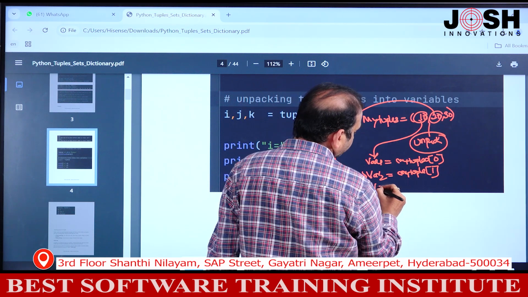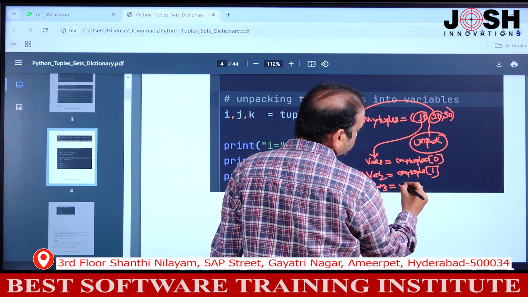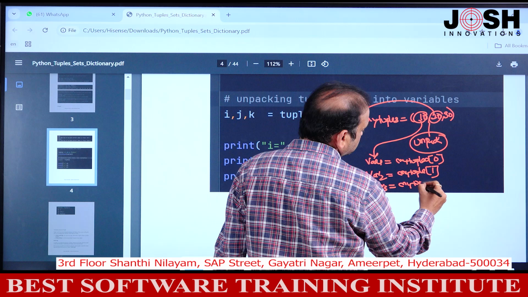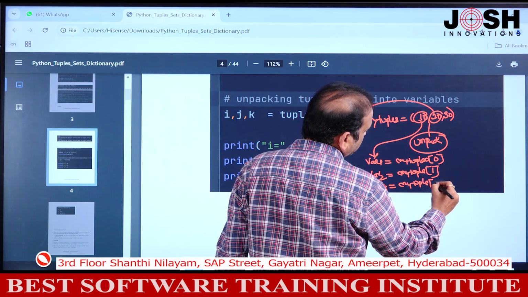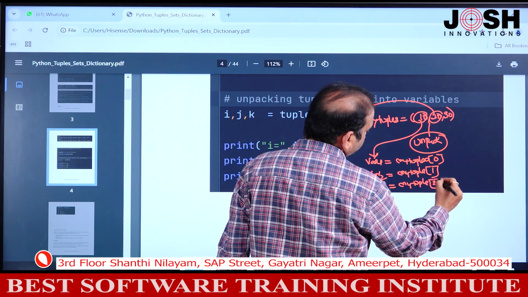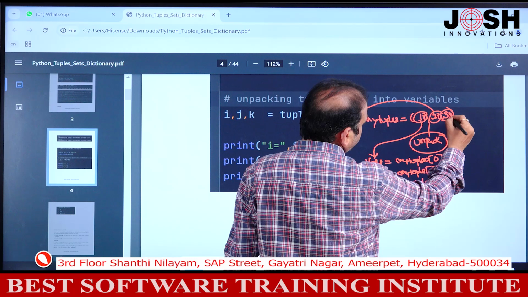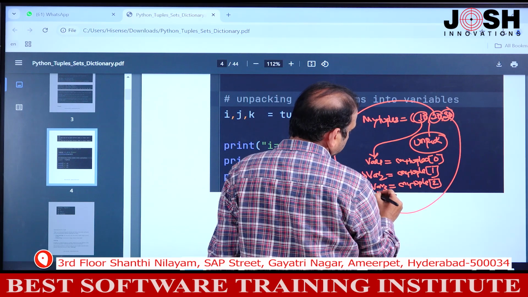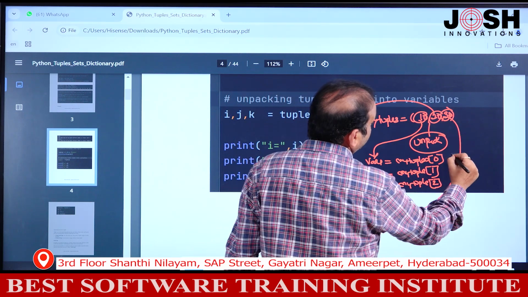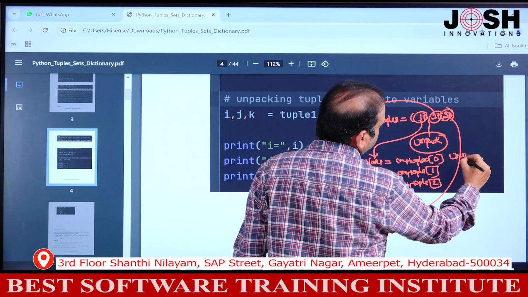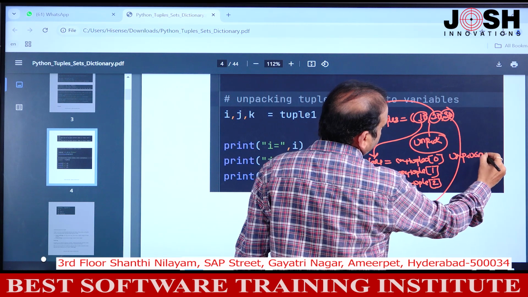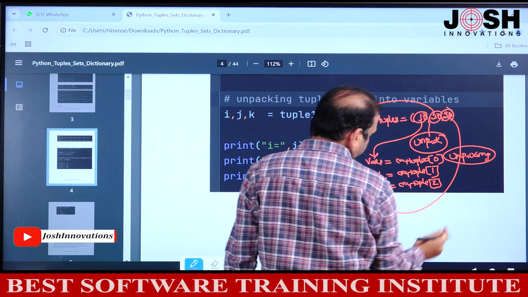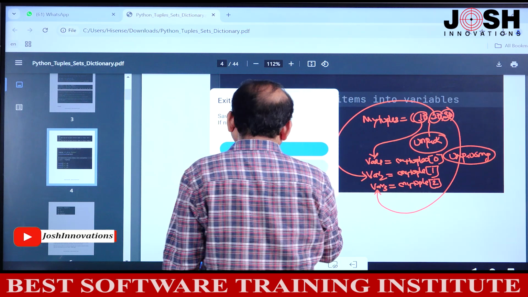Same way var3 equals my tuple in square brackets, I will give 2 here. This 30 will be stored in the third variable. This is called unpacking.